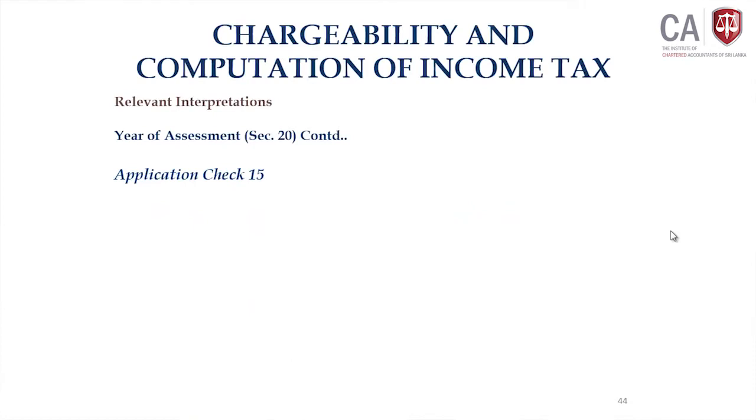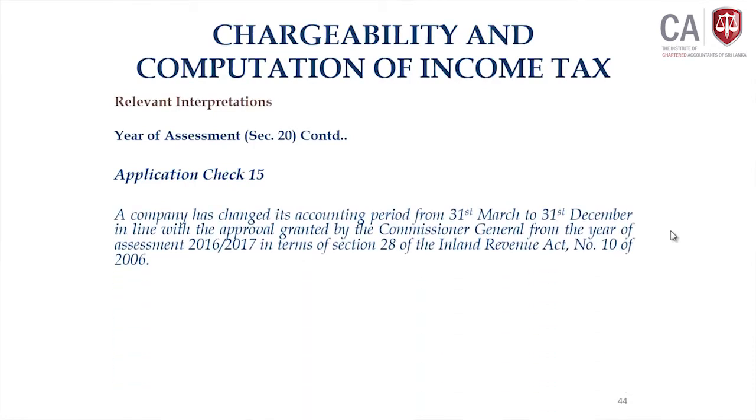Look at the application check 15. The company changed its accounting period from 31st March to 31st December in line with the approval granted by the Commissioner General under section 28 of the Inland Revenue Act number 10 of 2006 in 2016-17.